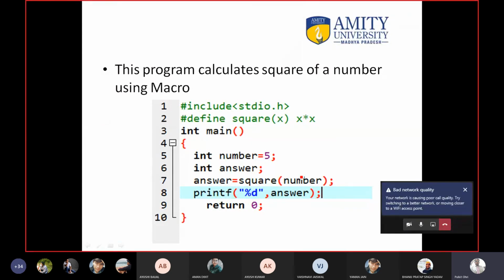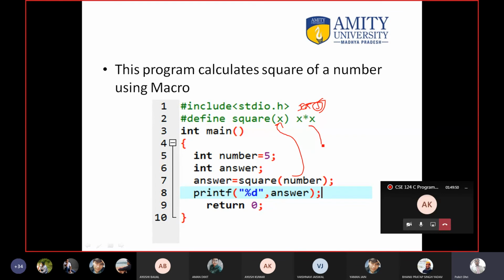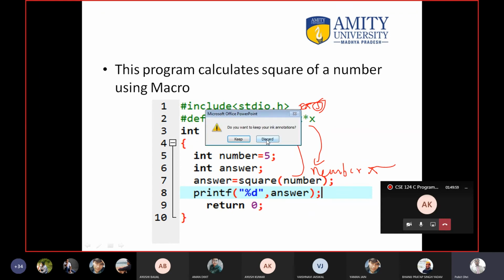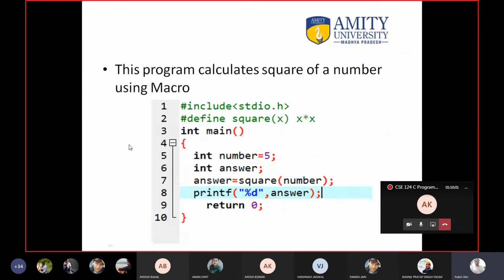So it is not a normal function call, meaning 5 does not go here and the value 5 is not evaluated here. Actually x is there now, so here number multiply number will be pasted. Okay, I hope it is clear. Implement this program. The name of the program is: you have to square a number using macro.